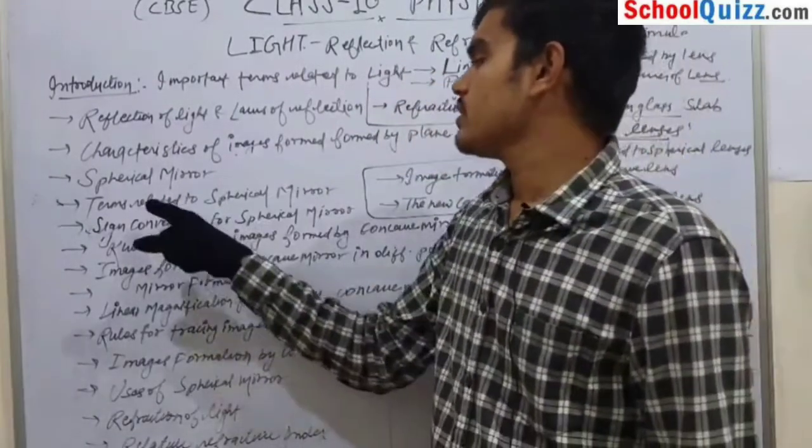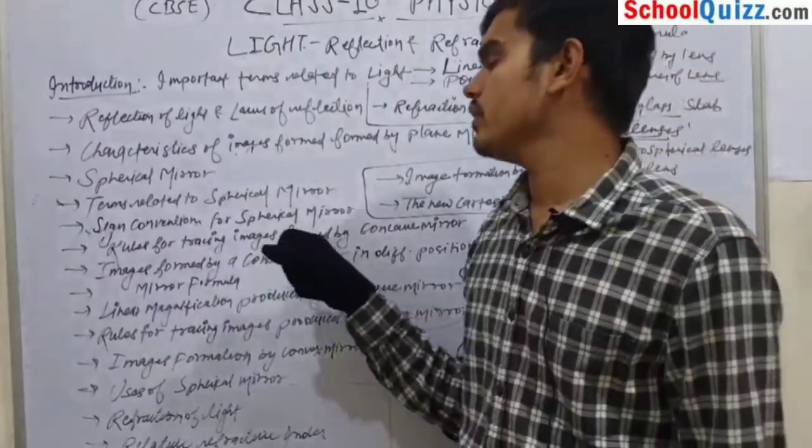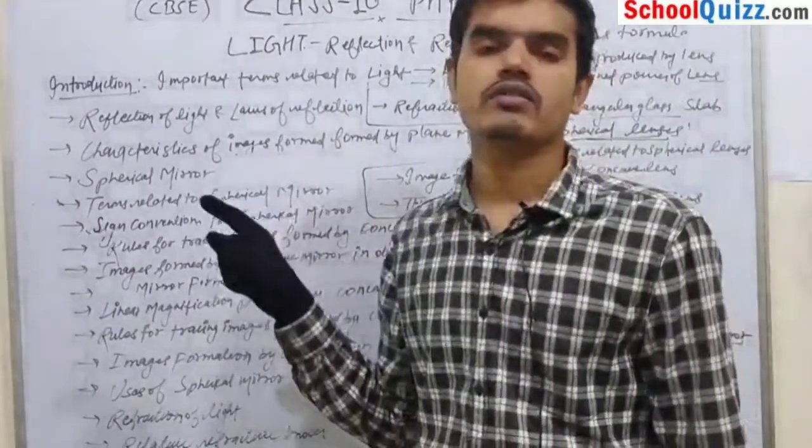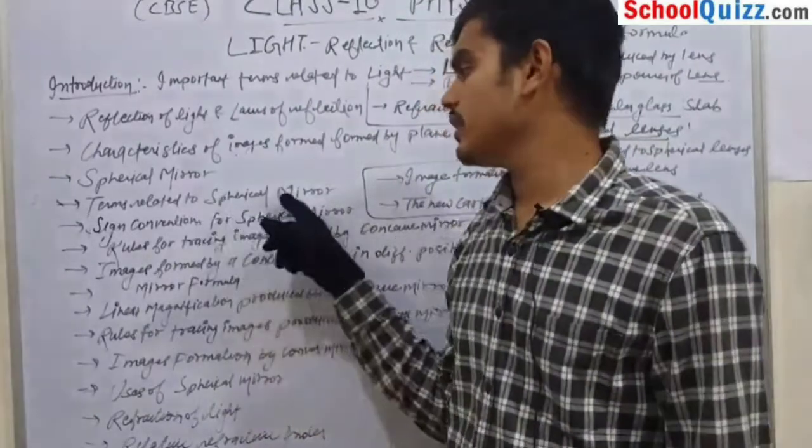And our next topic is terms related to spherical mirror. What are the terms which we study in spherical mirror? The first is radius of curvature, second is focus, third is pole. These are the topics which we study in spherical mirror.